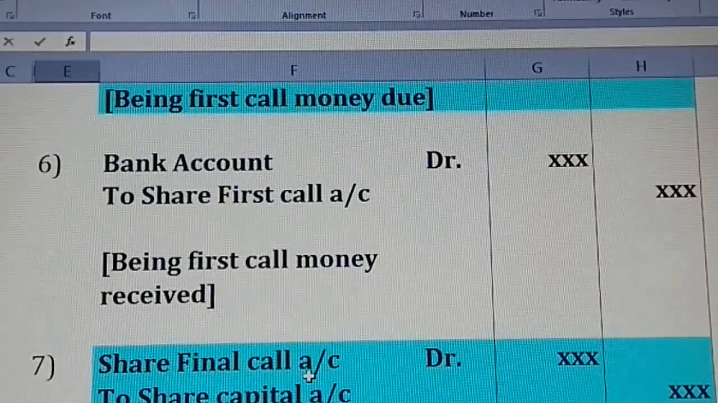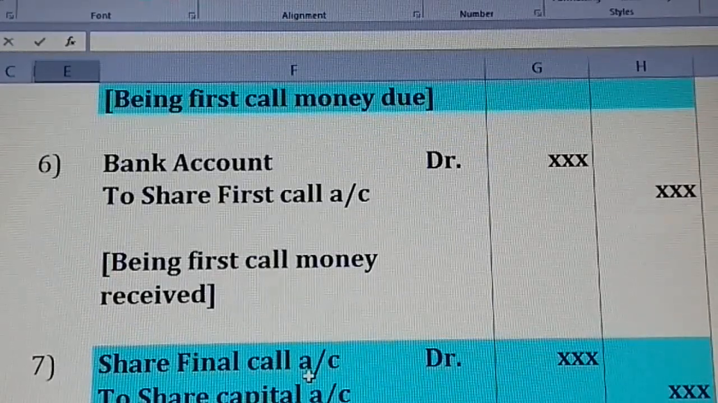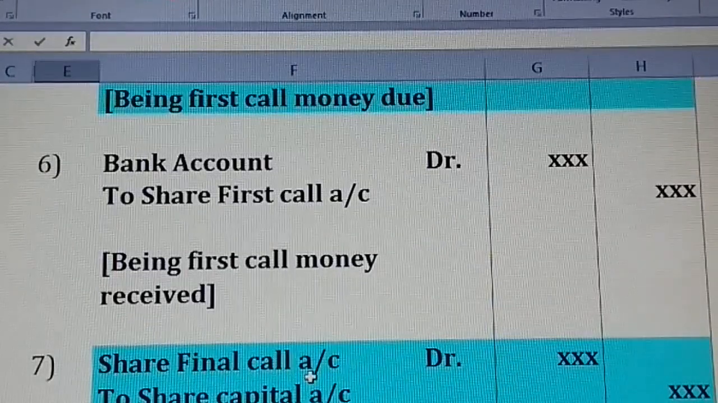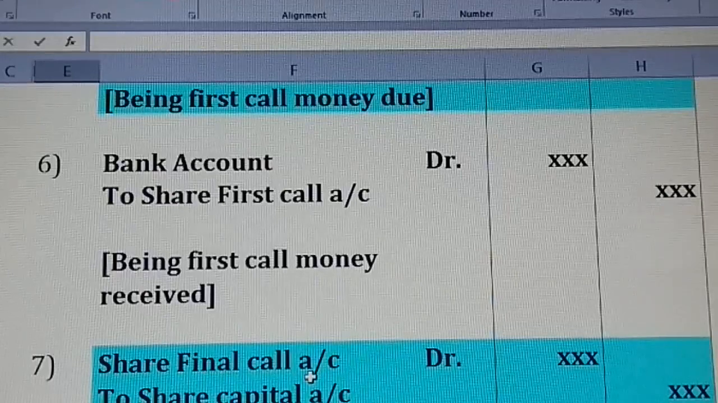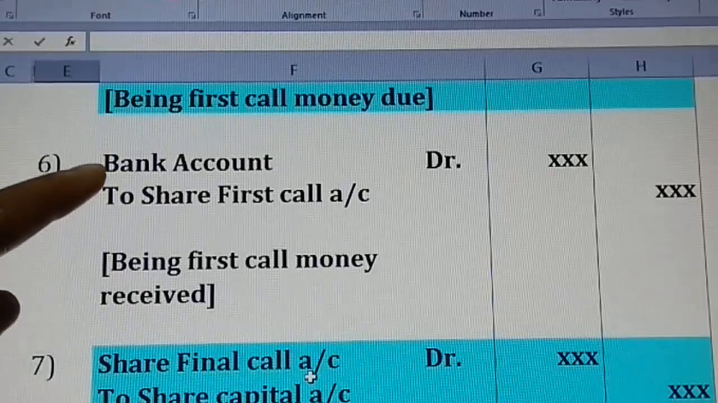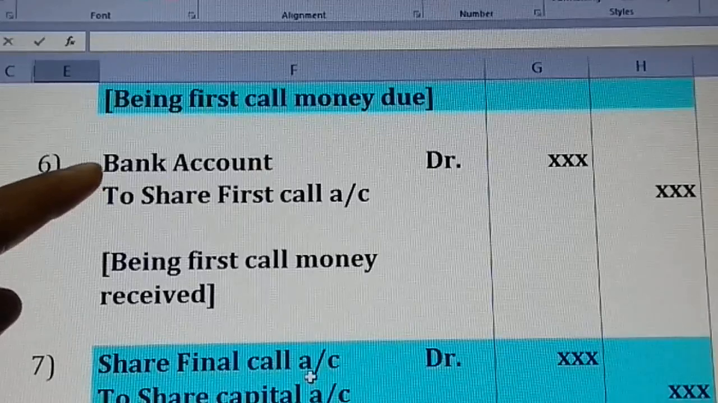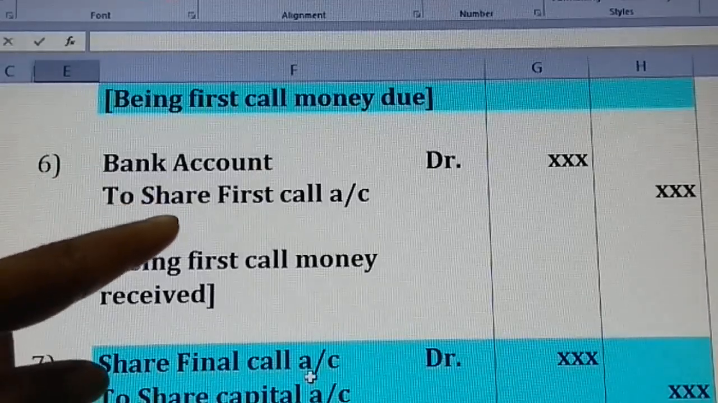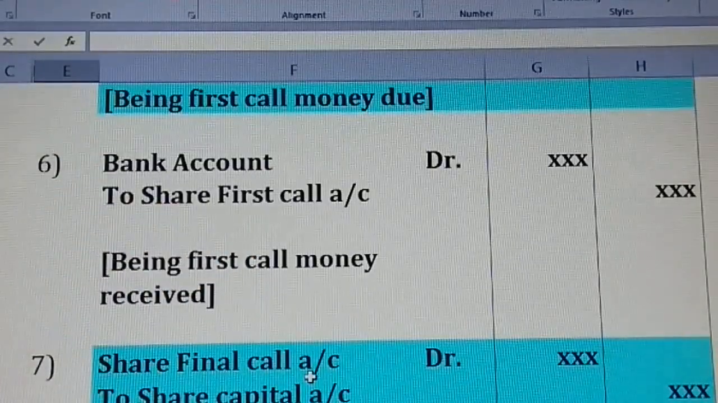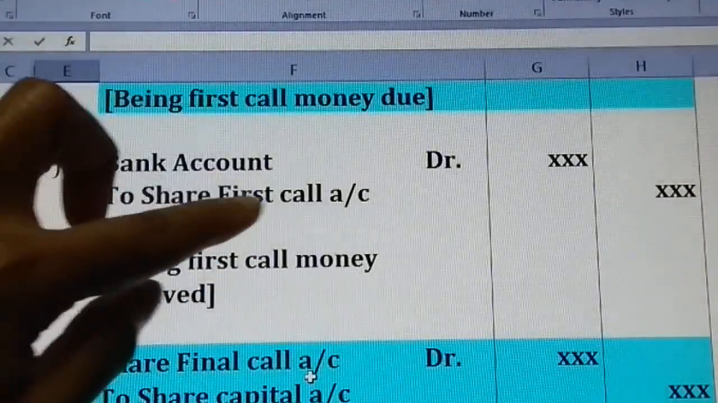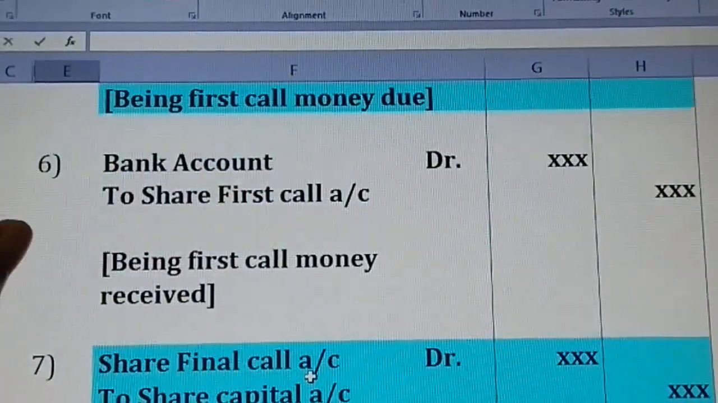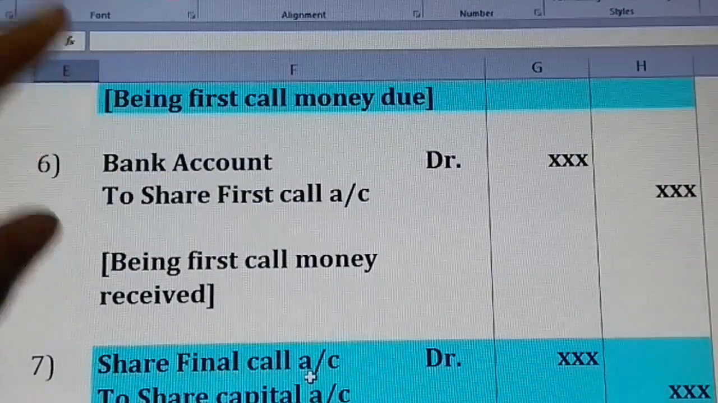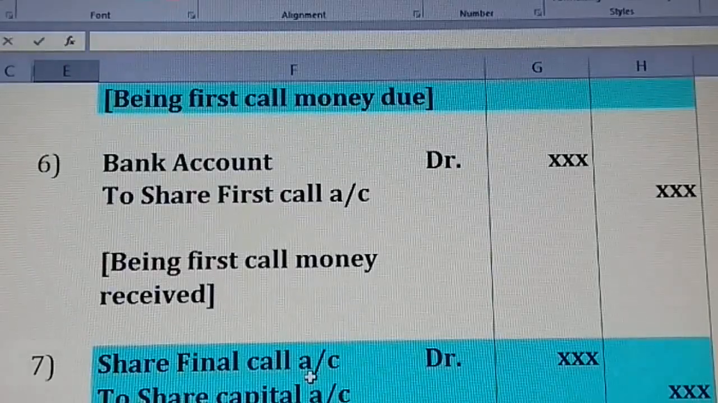Now observe, even in case of the next entry. Now the first call money due entry is completed. Then what will be the next? The due will be received, which means the first call money received entry. Now observe what comes in. It should be in the form of bank account debit. Cash is coming in against what? First call. So it is to share first call account. Same, you have to remove allotment and replace it with first call. If you know the first 4 entries, the remaining entries are just the same.